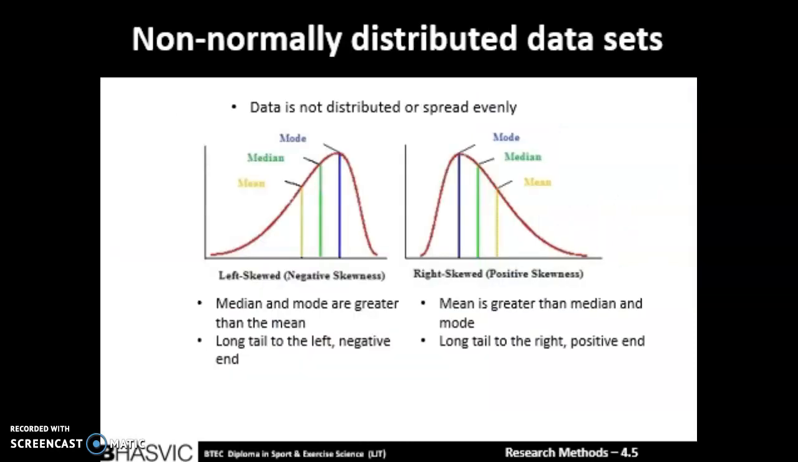However, sometimes we get non-normally distributed data or skewed data, which is where it is not evenly spread and you don't get the bell-shaped curve. Data can be negatively skewed to the left, where the median and mode will be greater than the mean, or positively skewed to the right, where the mean will be greater than the median and the mode.